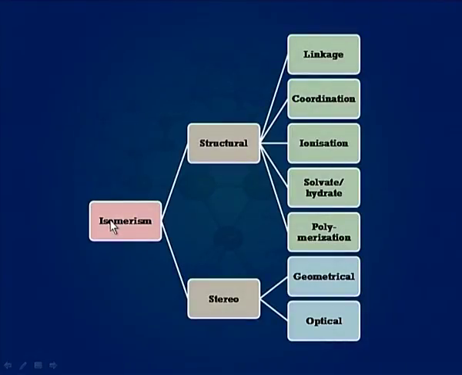Here you can see isomerism has two types: structural and stereo. Structural isomerism has been subdivided as linkage isomerism, coordination isomerism, ionization isomerism, solvate or hydrate isomerism, and polymerization isomerism, and stereoisomerism or spatial isomerism has been subdivided into two types, that is geometrical isomerism and optical isomerism. We will now discuss structural isomerism.